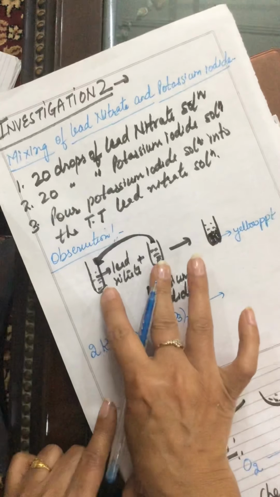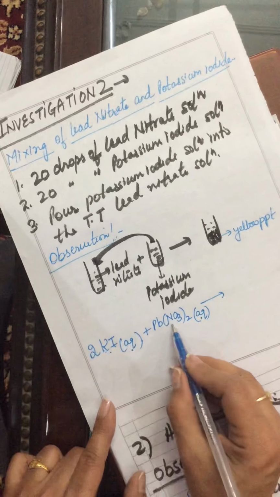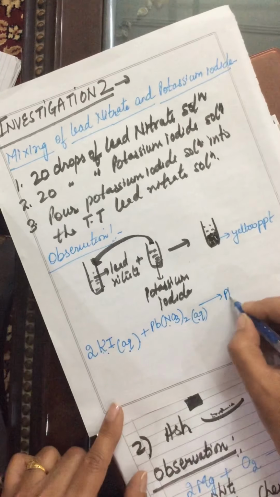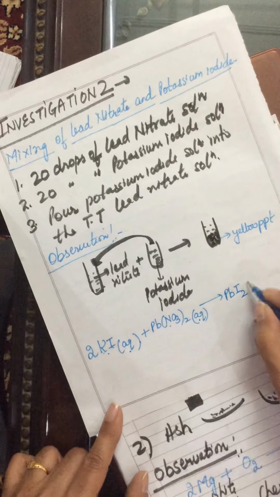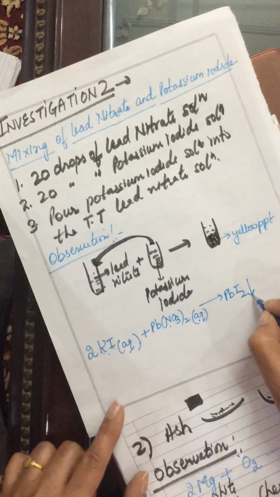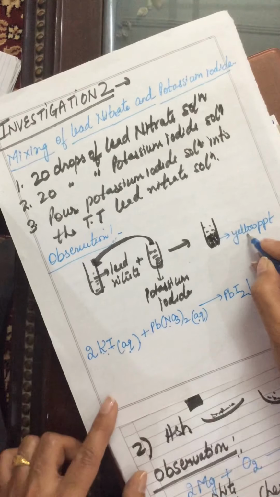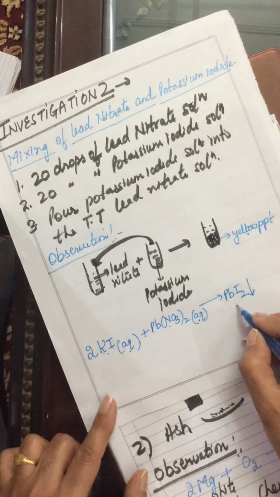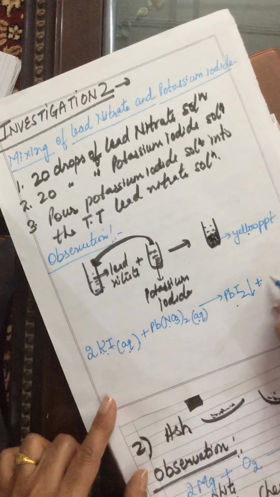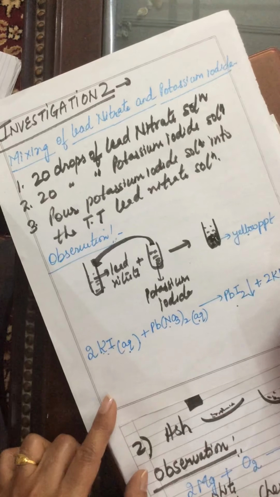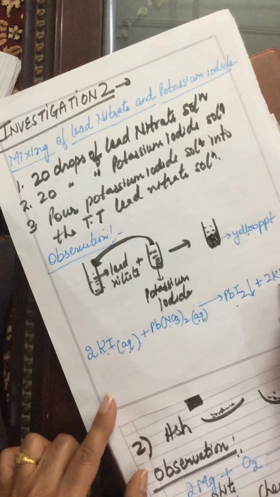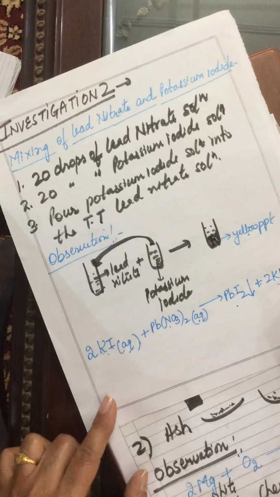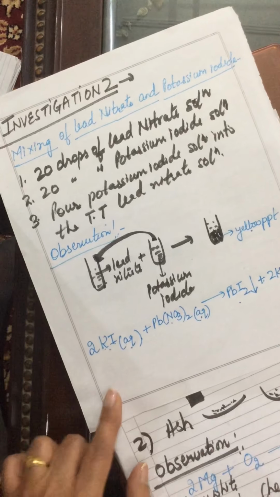These two are the reactants. On combining the two, we get PbI2, that is lead iodide. The yellow precipitate formed here are of lead iodide. And the solution here is of potassium nitrate.